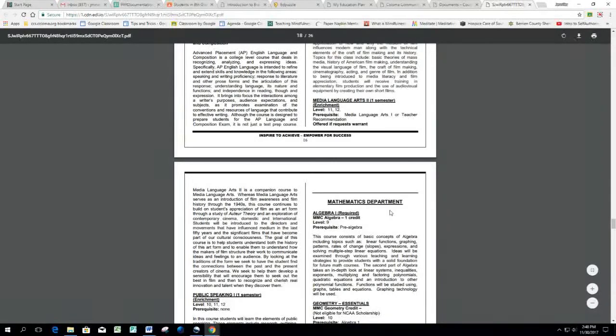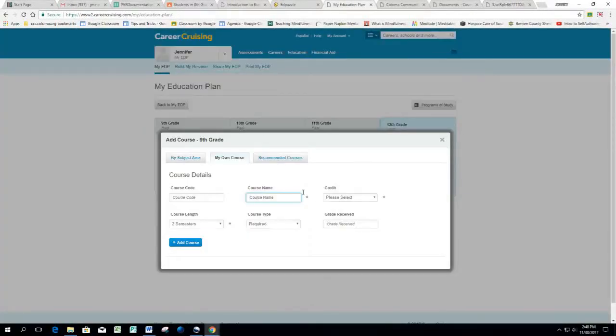So some of you, I should say most of you, are taking pre-algebra this year. So Algebra 1 is going to be your math credit. It says Algebra 1, it's required. It's a Michigan Merit Curriculum requirement. It's worth 1 credit. It's for you, 9th grade, freshman, prerequisite, pre-algebra. So that would be you. So we go back to your education plan, type in Algebra 1. It is required. You're not going to change that. Credit, click on the drop down, choose 1 credit, click on Add Course.